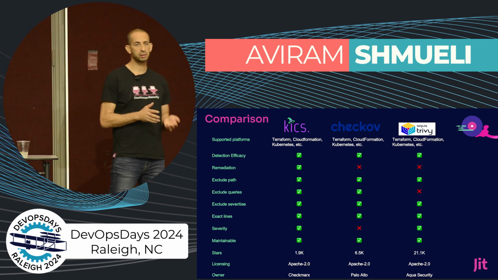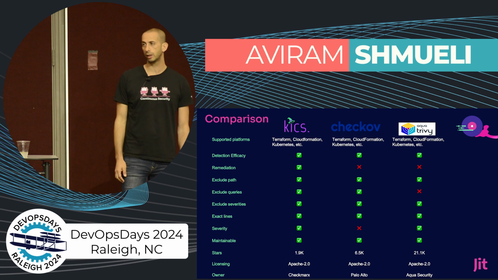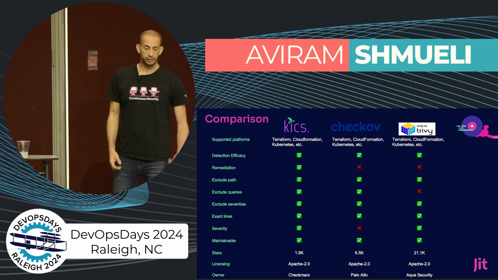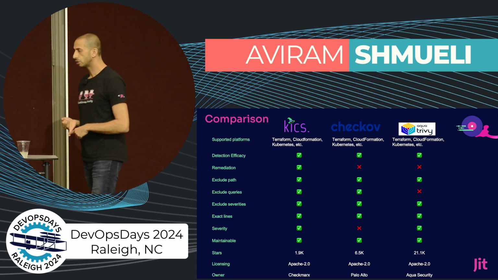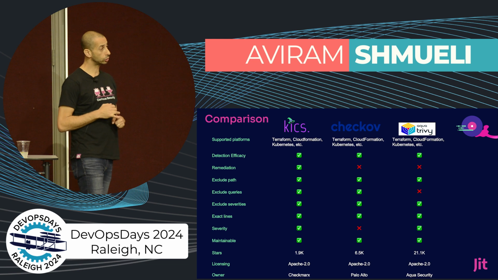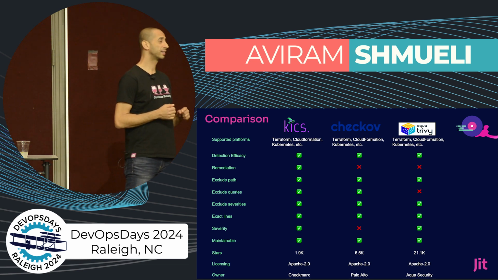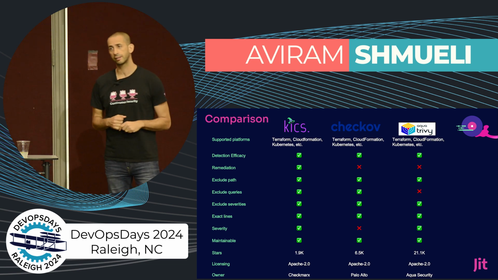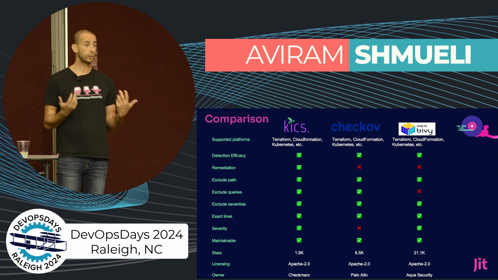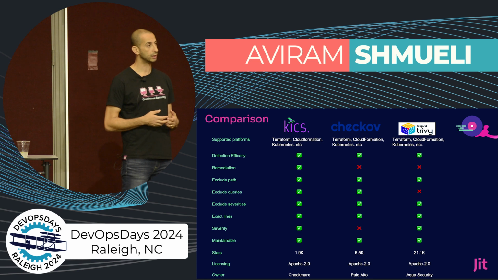So if you think about it, those 3 security tools perform really well, and we recommend DevOps people to use them. They provide good detection efficacy. They do not provide remediation. KICS, they started to do some work about remediation, but it's not comprehensive. But basically, those are detection tools, not remediation.